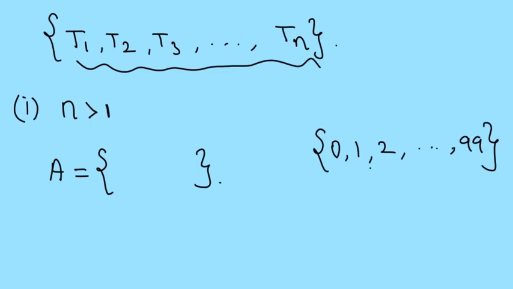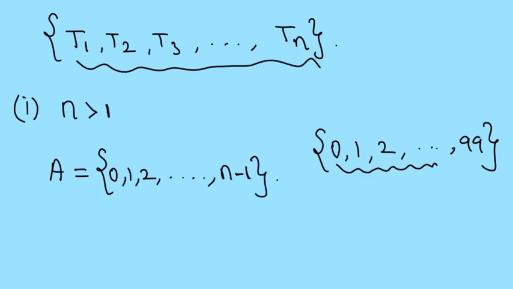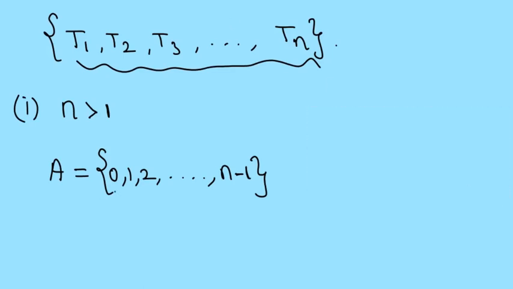Now, how many numbers in this set are there that are less than n? Right? 0, 1, 2 up to n-1. So these are the only possible values that these n truth tellers must have said, because these are the only values that are less than n. Alright, and we have n values starting from 0 up to n-1.